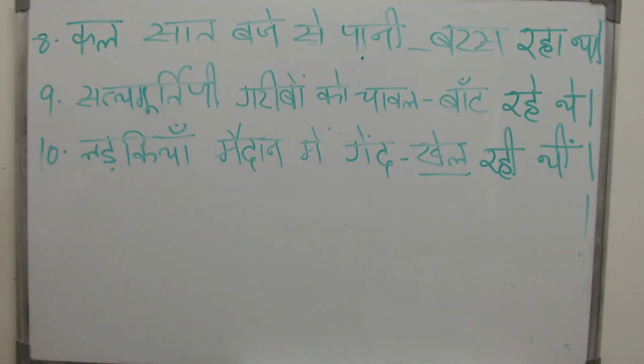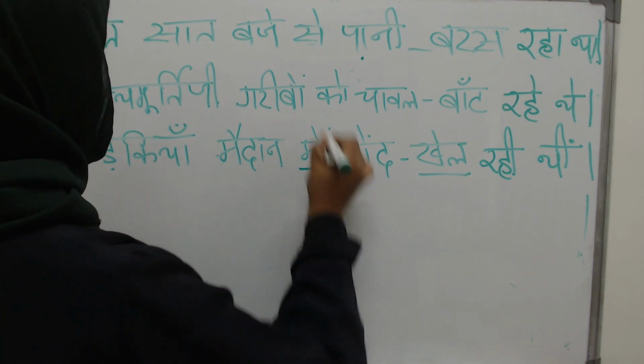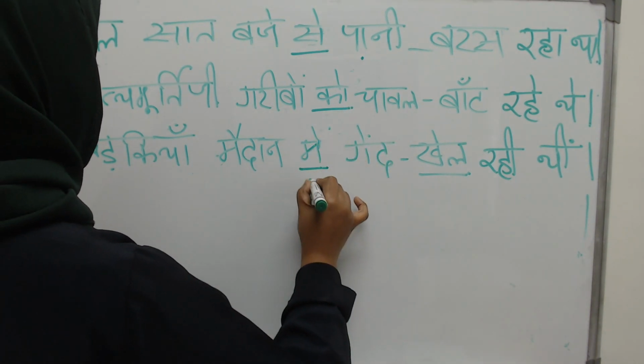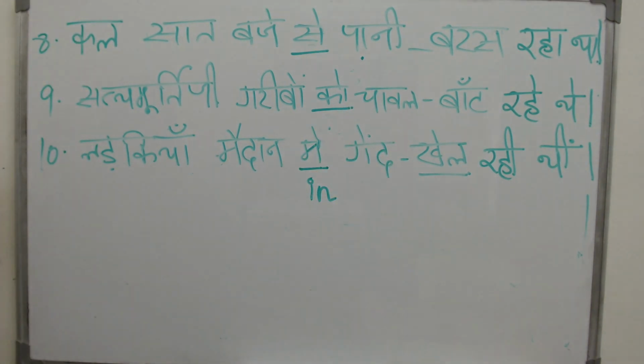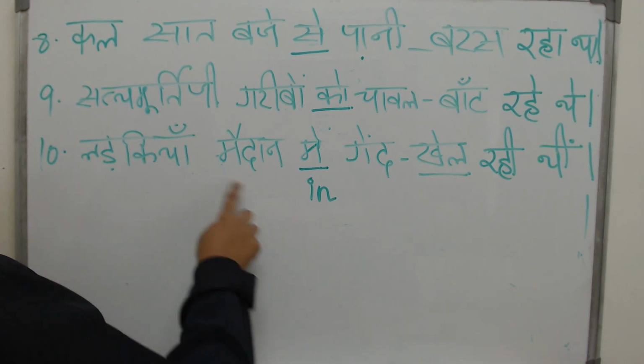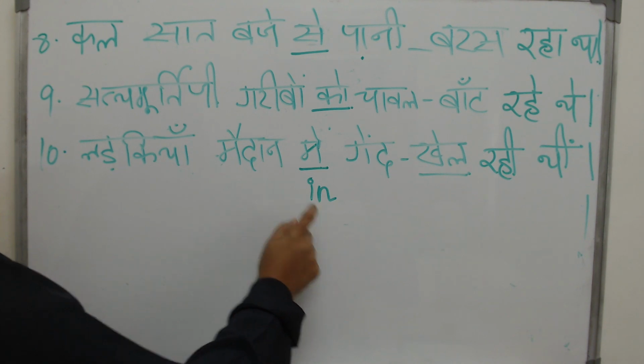Now we will go on to the next section, but before that let me tell you one thing. When you see sentences like this, please note the vibhaktis. See here. Note these words. मैदान में, playing in the playground. So when you start talking in Hindi, these are the things that are going to help you. The words like in and on and to, you have to know how to use them. मैदान में, in the playground. So after the place comes the word में.